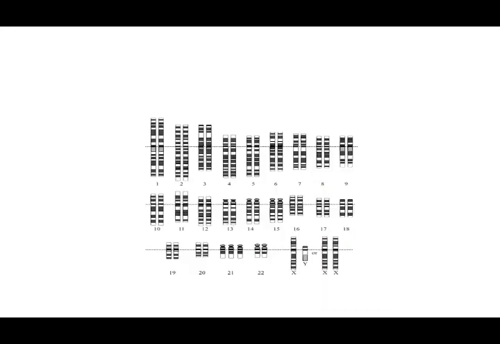In this picture also, at number 21 chromosome, you can see there are 3. All the others are pairs, they are 2. So this is also a picture which shows you an excess, a picture of trisomy, right? And the numbers 1, 2, 3 are written as the numbers of chromosomes. That is 23 pairs, 22 of the chromosomes and then the 23rd. And then you have this X and Y, that is the sex chromosomes.